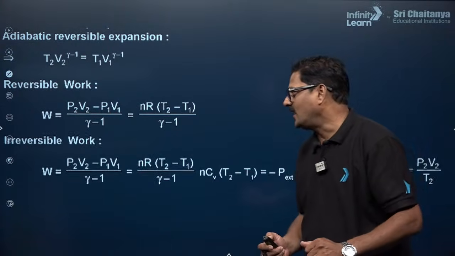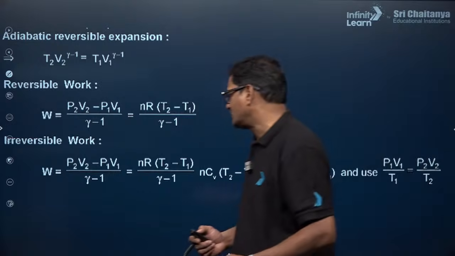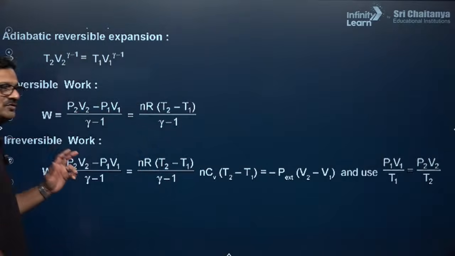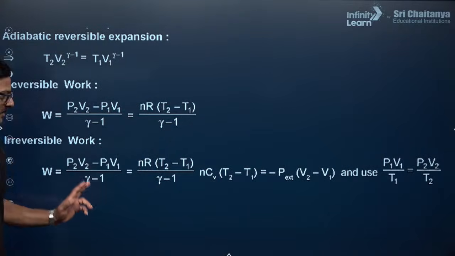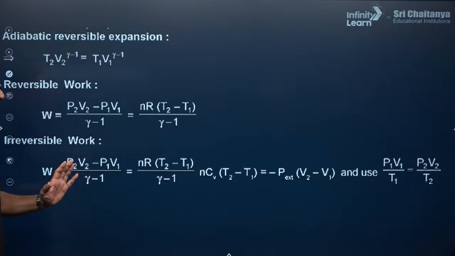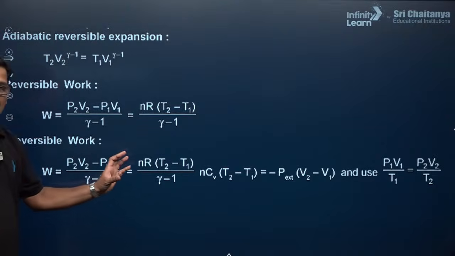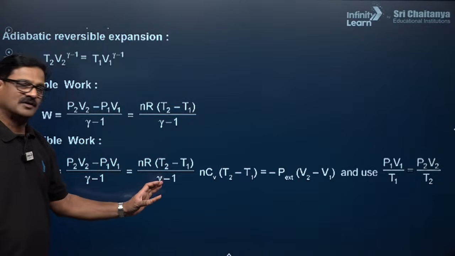Very good. And for irreversible adiabatic, W is equal to P2 V2 minus P1 V1 upon gamma minus 1.